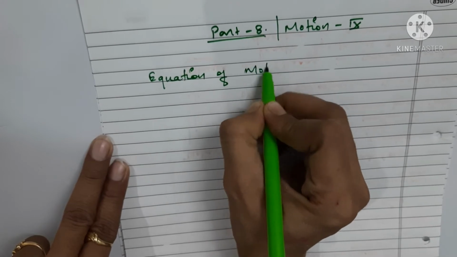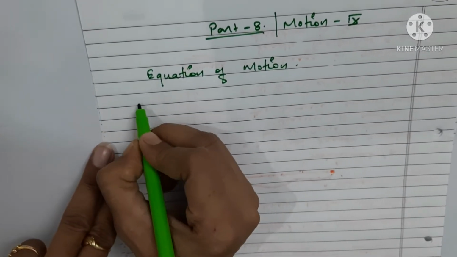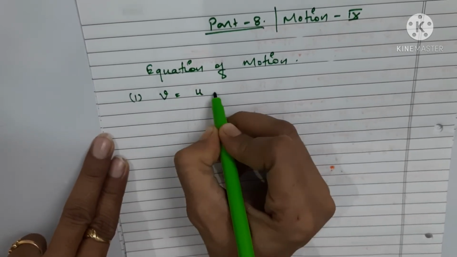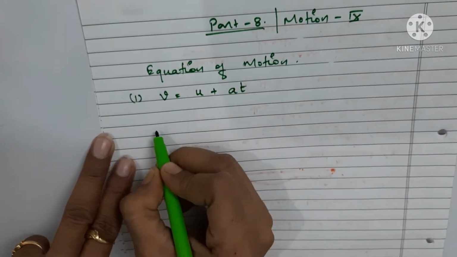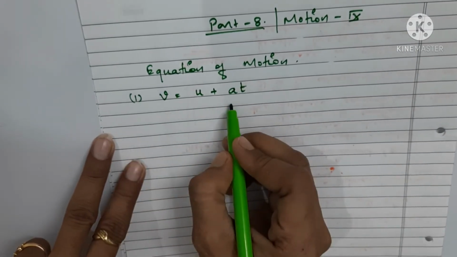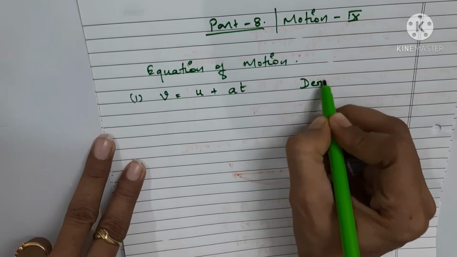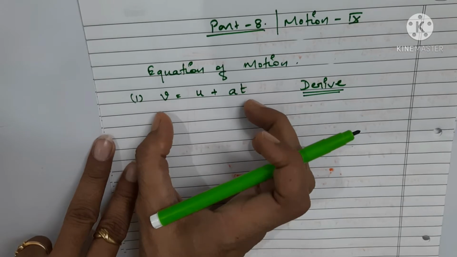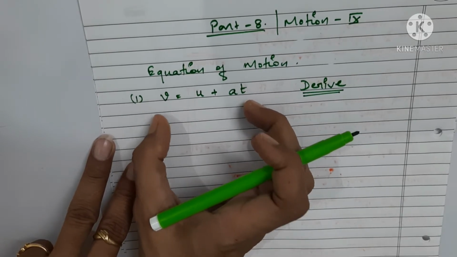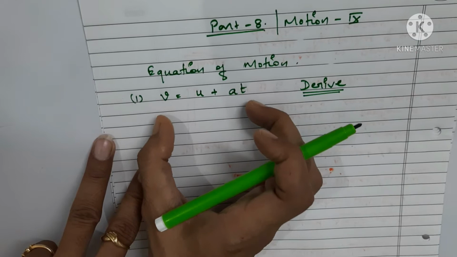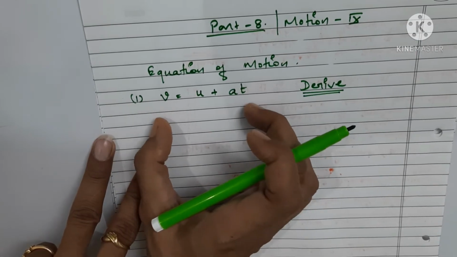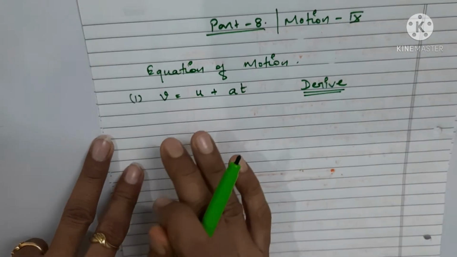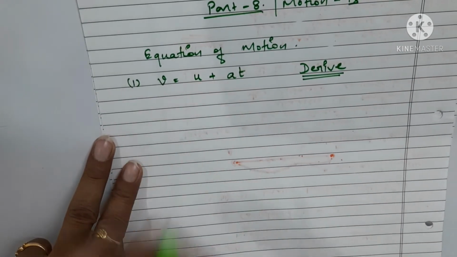The very first equation which we have to derive today is v = u + at. Now, derive means what? What is the meaning of derivation? Derivation means how this equation has been obtained, that we will find out. From where this equation originated, that we are going to find out. So let us try to find out from where this equation is generated.